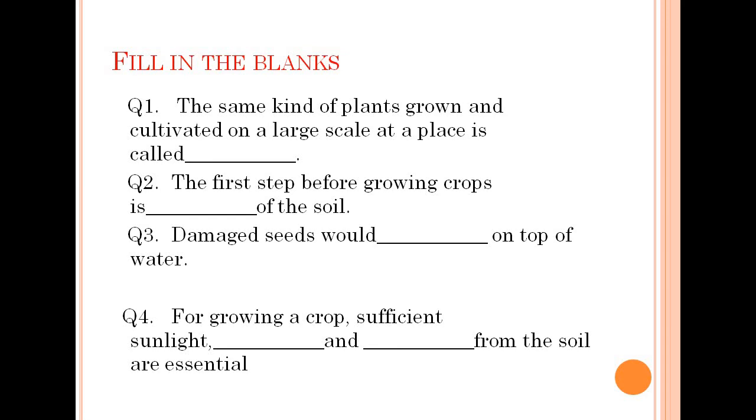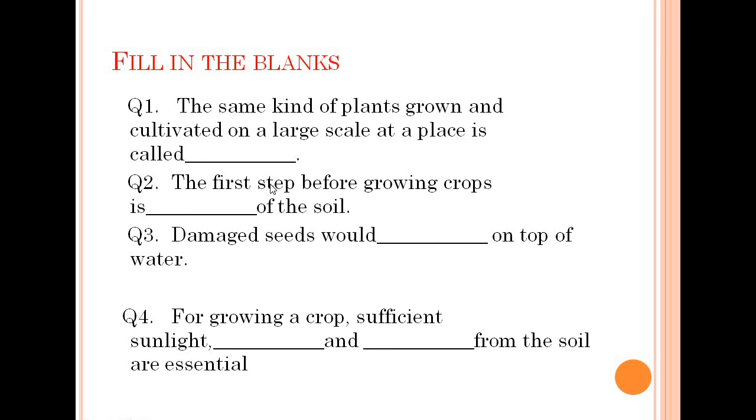Here some fill in the blanks have been given. So let's discuss what could be the possible answers. First question is, the same kind of plants grown and cultivated on a large scale at a place is called a crop.